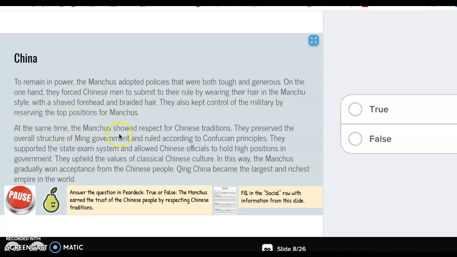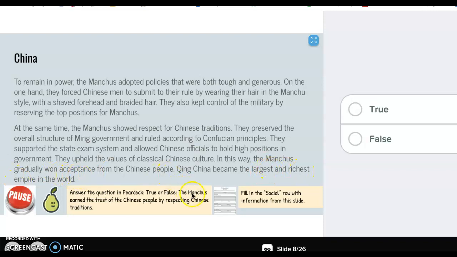At the same time, the Manchus showed respect for Chinese traditions. They preserved the overall structure of the Ming government and rule according to Confucian principles. They supported the state exam system and allowed Chinese officials to hold high positions in government. They upheld the values of classical Chinese culture. In this way, the Manchus gradually won acceptance from the Chinese people. Qing China became the largest and richest empire in the world.